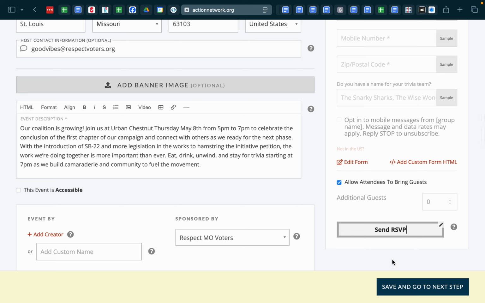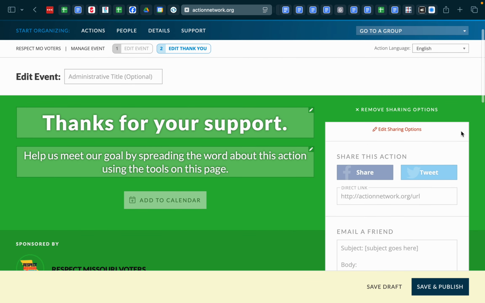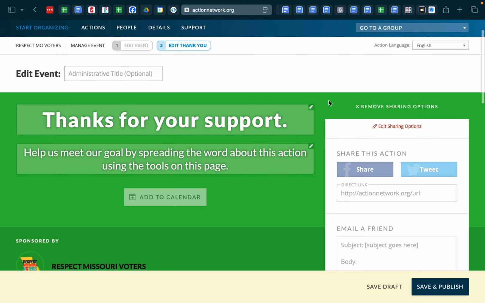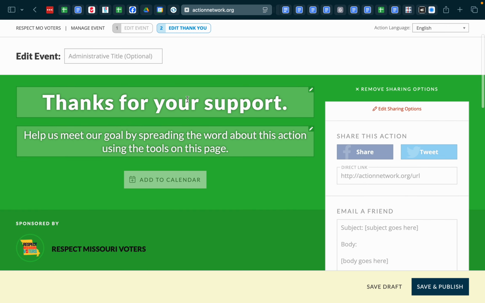We could get fun. We could say like, get smart, just because it's good vibes. Let's do it. Save and go to next step. We do want people sharing this, so we're going to leave our sharing options on, and we will edit the sharing options in a minute here.